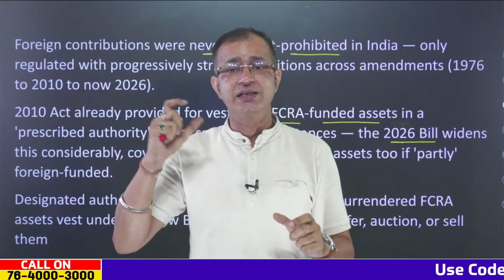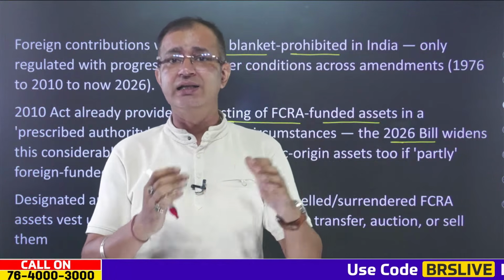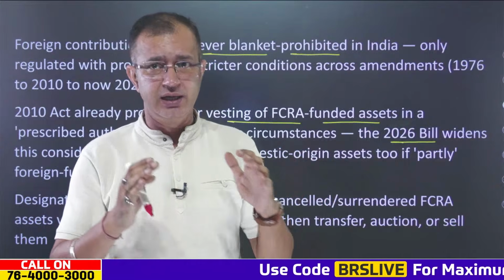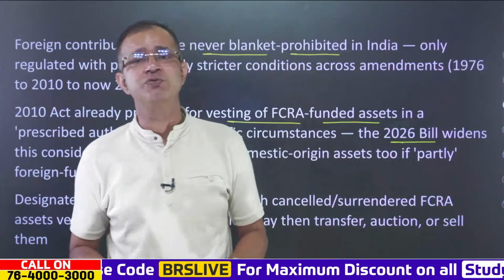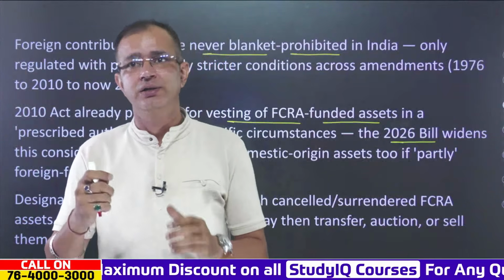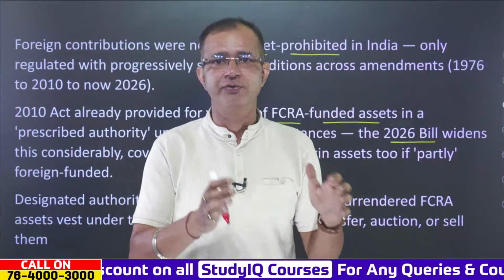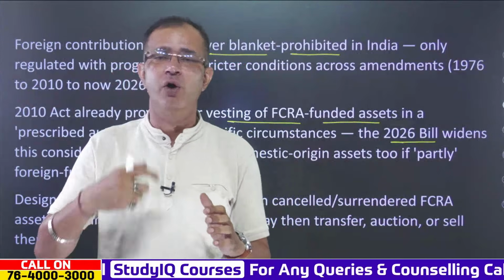And that is why this is quite important, because earlier there were already the provisions under the 2010 Act which provide for the vesting of the foreign contributed or the foreign funded assets.